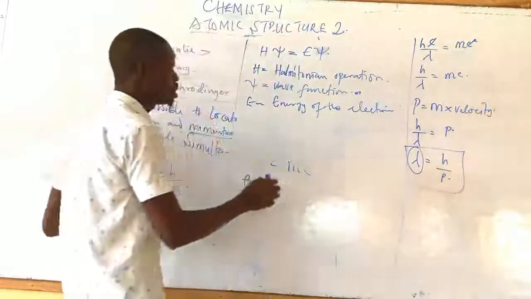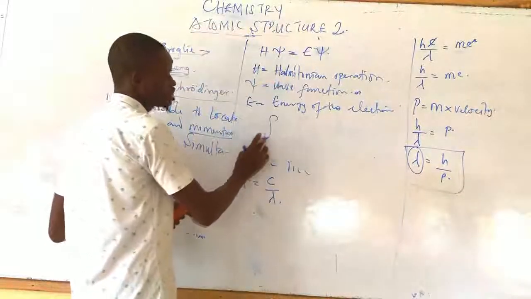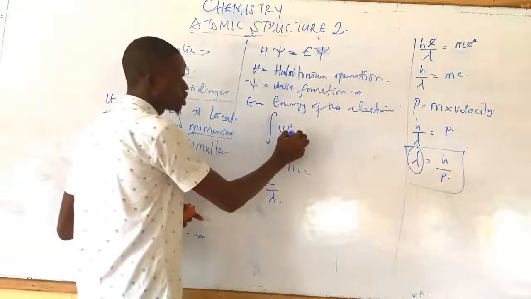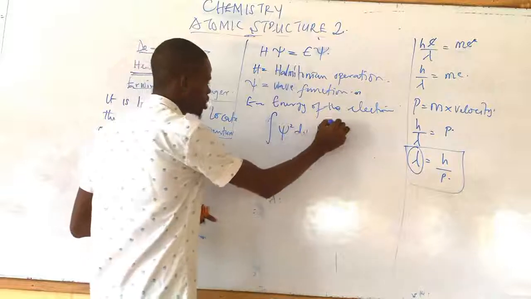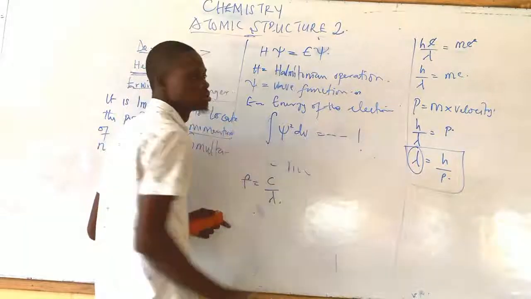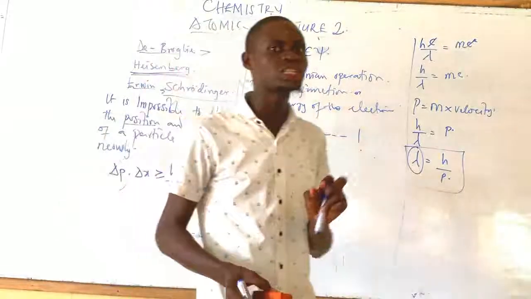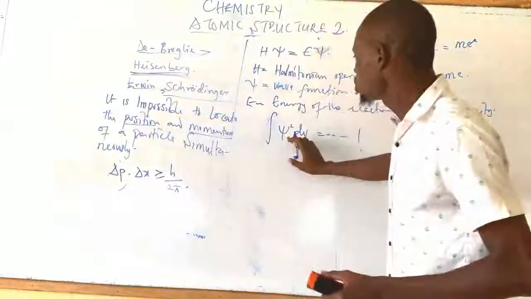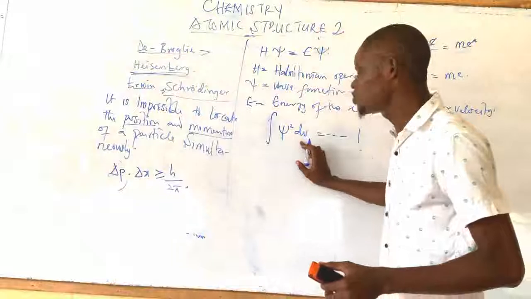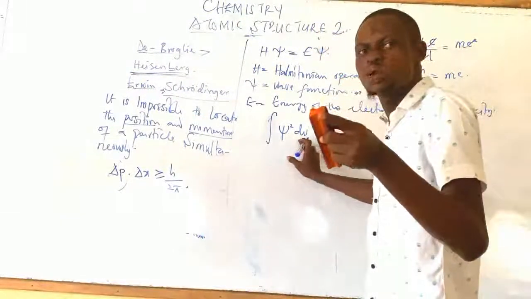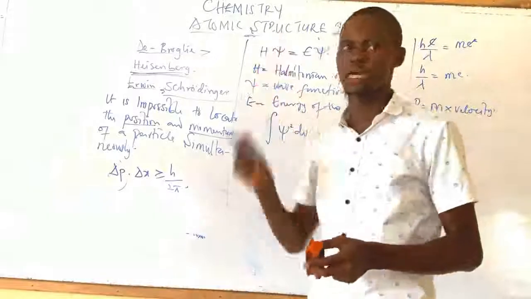That means through his equation, the integral of the square of the wave function times the volume equals 1. He said the summation of the square of the wave function times the volume tells us where the electron can be located.